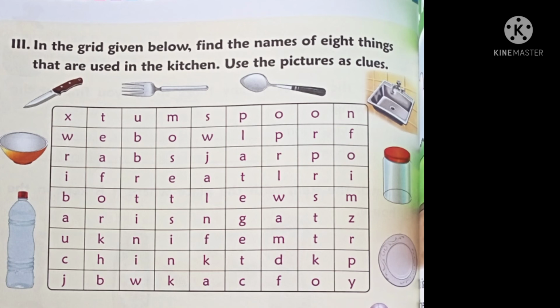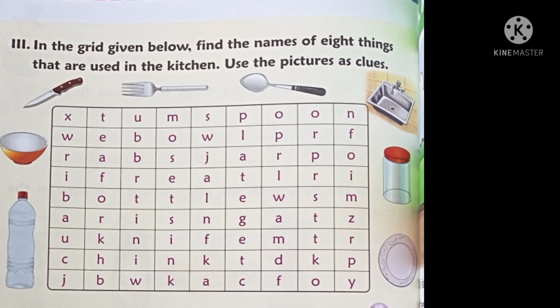Like this you have to round up all the things, letters in the grid. Okay, shall I give you one more example? See here, there is a spoon. You have to find where the spelling of spoon is in the grid. Find out now. See, on the first line there is the spelling of spoon, S-P-O-O-N, spoon. Yes, like this you have to find the spelling of the things in this grid.